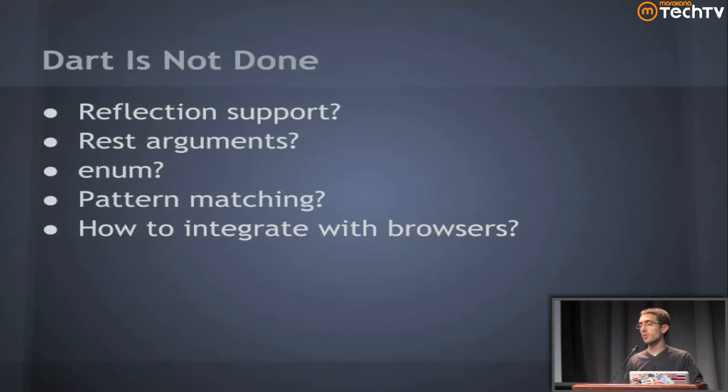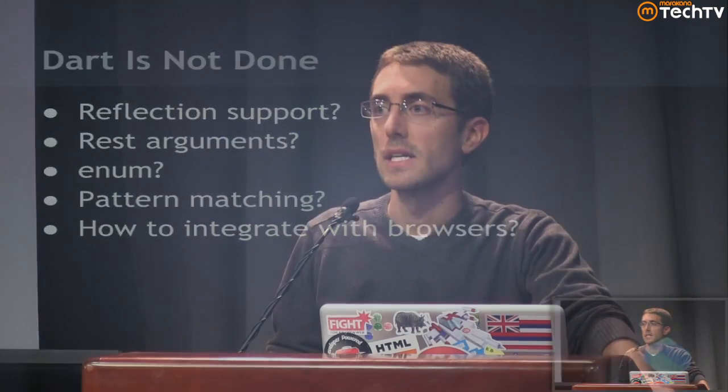And we're considering a whole slew of new features like reflection. How is that going to look? I think there's a current proposal in the works now based on mirrors. Enum, should we add that? Maybe. Pattern matching. Here's a good one. If you're from Erlang, you'll remember that you're going to get messages off of your actors, and you want to have a nice way to apply a pattern to the incoming messages so you can route them appropriately. Should that be built into the language? How should we integrate with other browsers? So, not done at all. And please let us know what you need to build your modern high-fidelity web app.